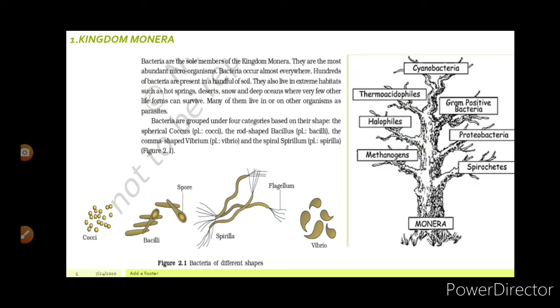In this image, you can see the subclassifications of kingdom Monera. So in Monera, there are subcategories such as cyanobacteria, thermoacidophiles, halophiles, methanogens, spirochetes, proteobacteria, and gram-positive bacteria. Let us discuss one by one.